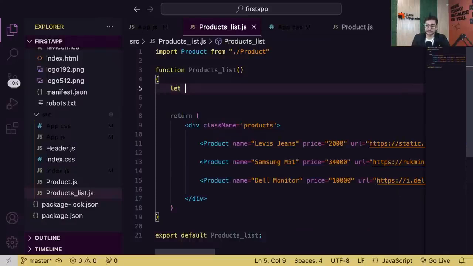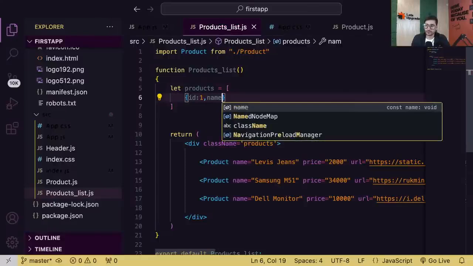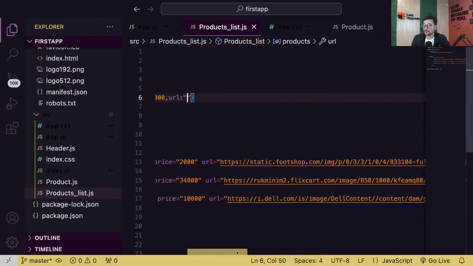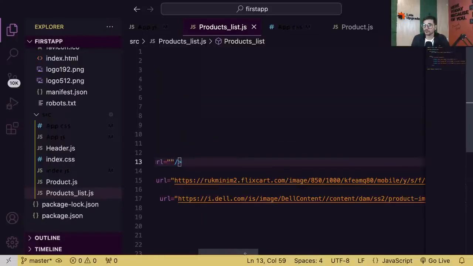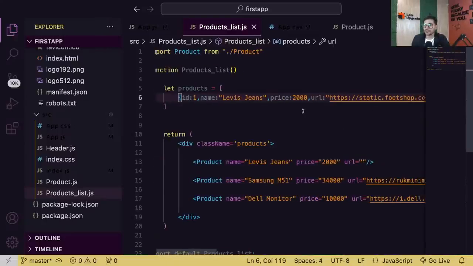So now guys, here, first of all, we need to prepare data. So let's prepare data. Let products equal an array in which I'll pass some objects. So ID, let's say 1, name, Levi's jeans, price 2000, and URL. I can copy it from here, guys. It's a very big URL, but I'll just copy it from here. Okay, first object prepared, guys, right?